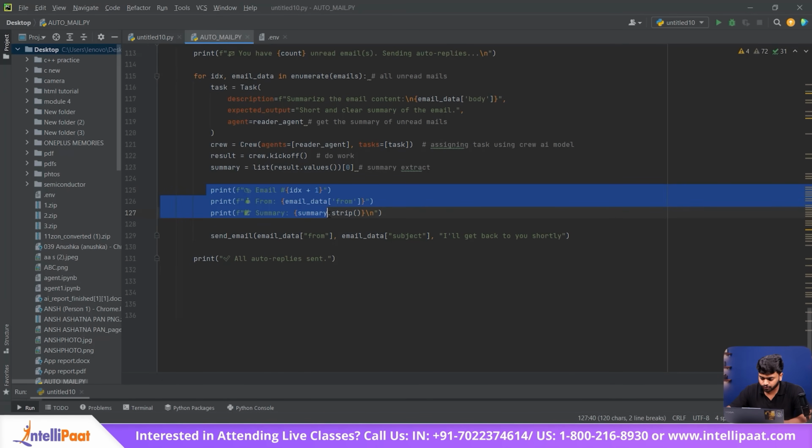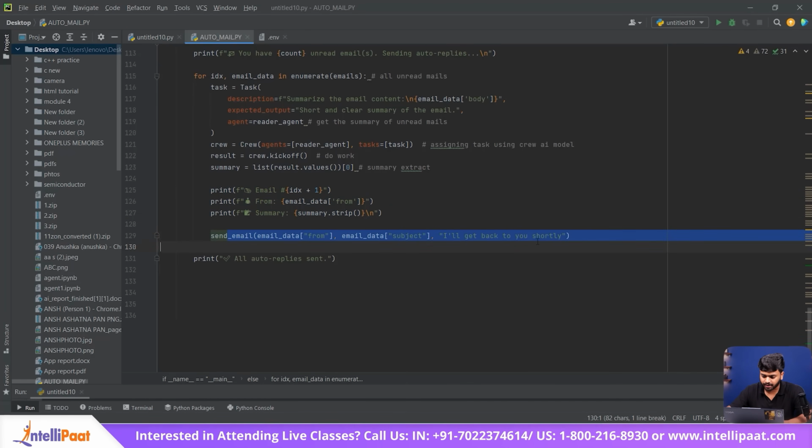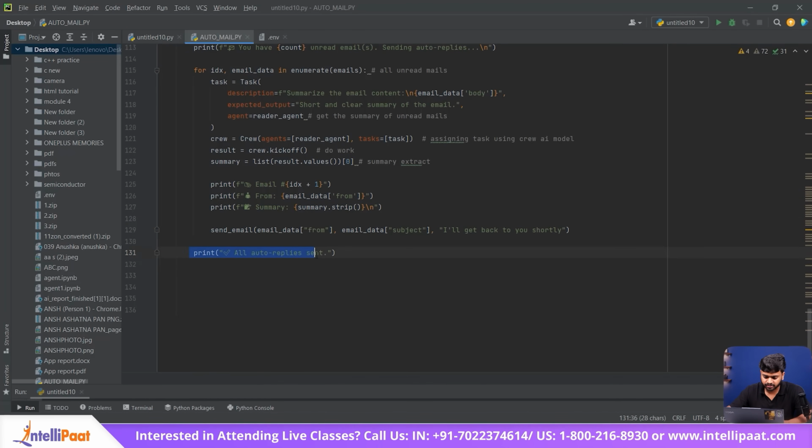In this particular part of the code, we are just printing the email details and the summary and sending the reply: I will get back to you later shortly. And at last, it shows that all the auto replies were sent. Let's run the code.